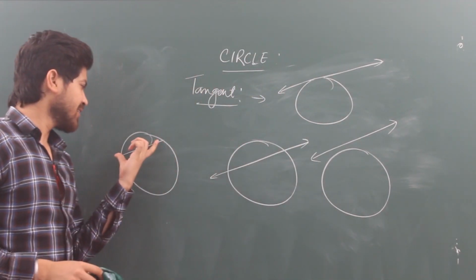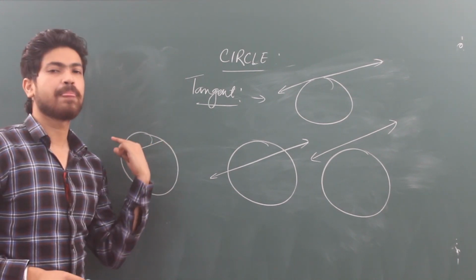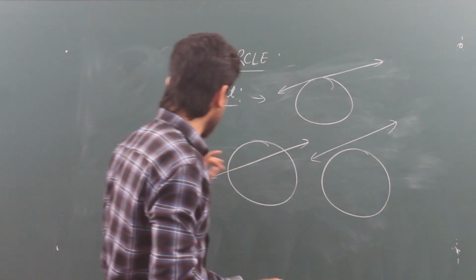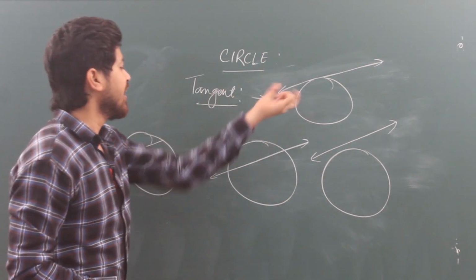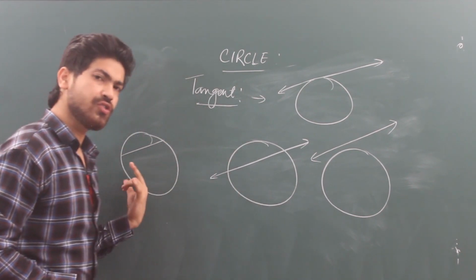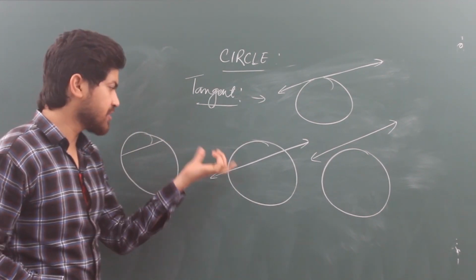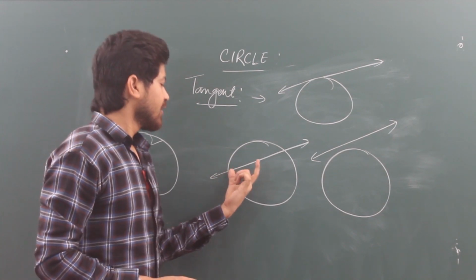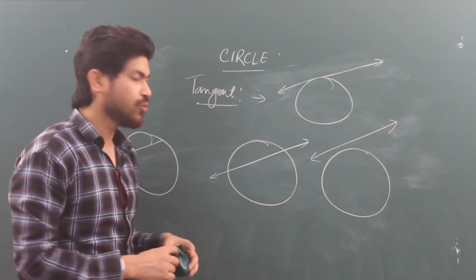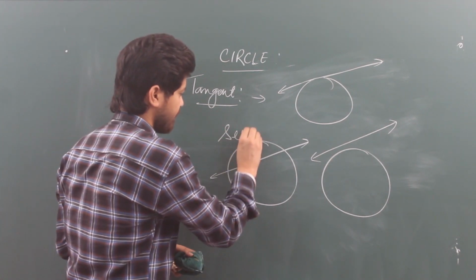This is a line segment touching 2 points on the boundary of a circle. So this is a chord. If a chord is extended on both sides, remember this term you got in class 9. Now you will get a new term here. If a chord is extended on both sides, we call it a secant.